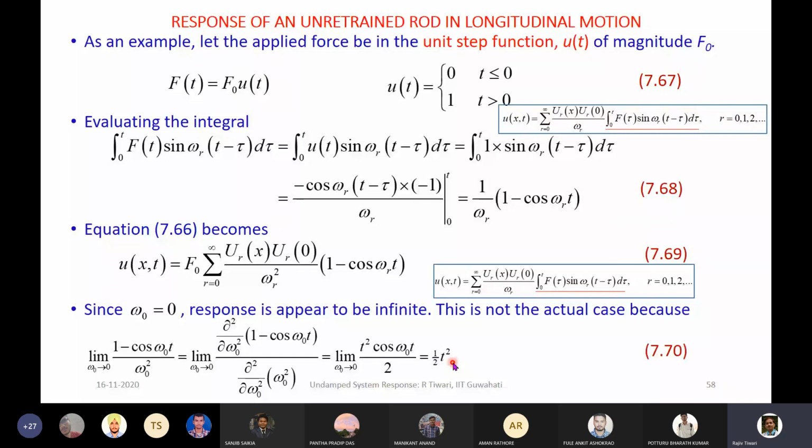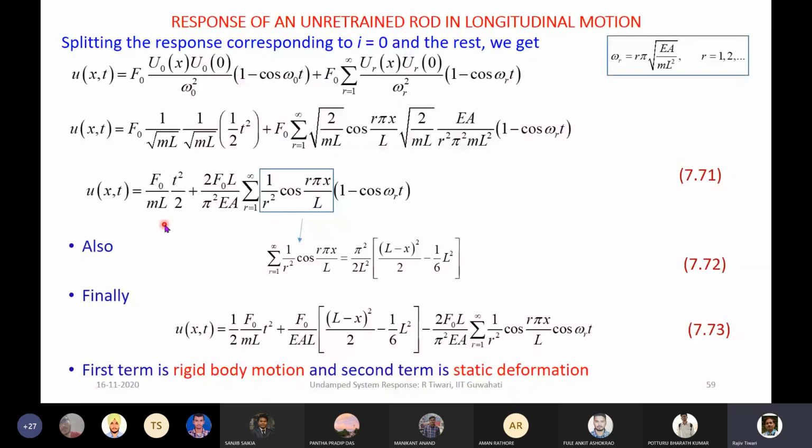Because the summation is from r equal to 0 to infinity, the r equal to 0 term we'll take out separately, and we'll start the summation from 1. So this is corresponding to r equal to 0, and this is remaining from r equal to 1 to infinity.